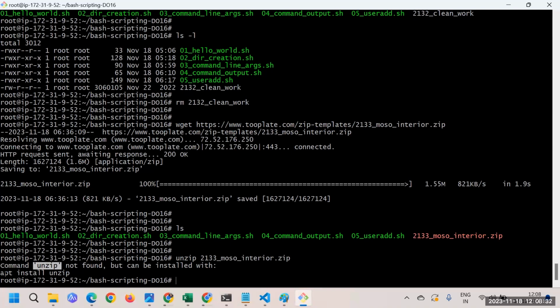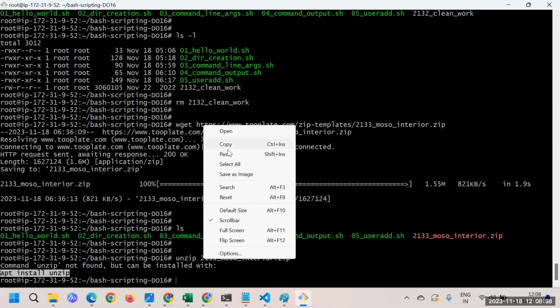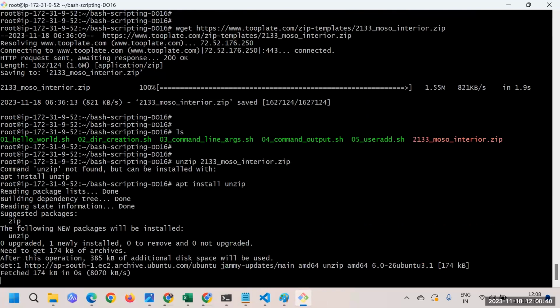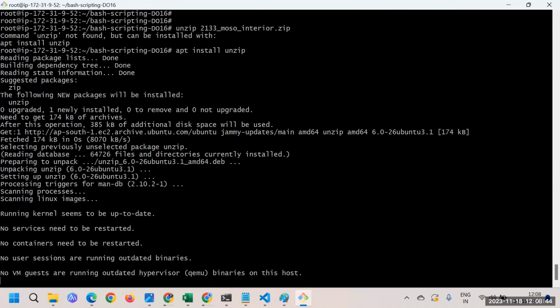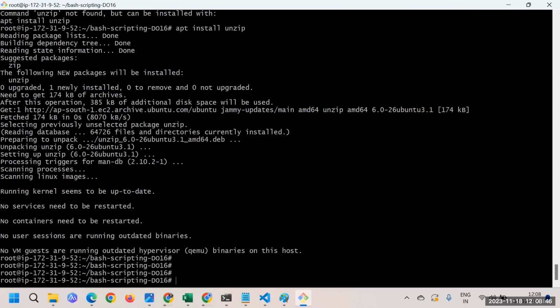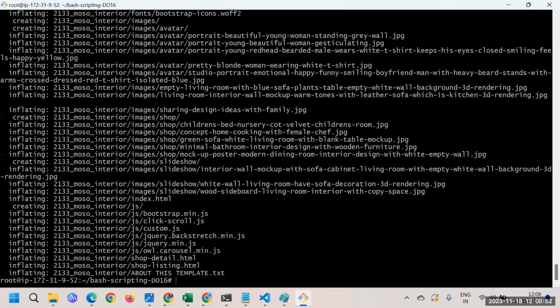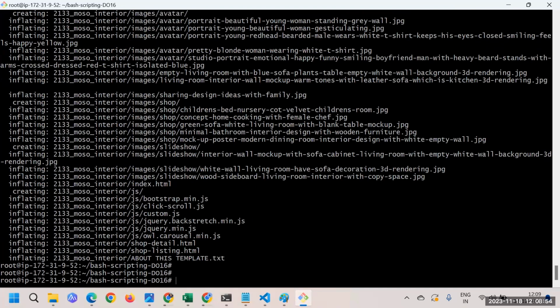Now for demonstration purposes, I'll install it manually. But obviously in the script also we need to mention this particular command, that is apt install unzip. So here we are installing unzip, and we're done. Now we are in a good position to use the unzip command. So let me say unzip and that particular file. And yes, we are done with the unzip part.